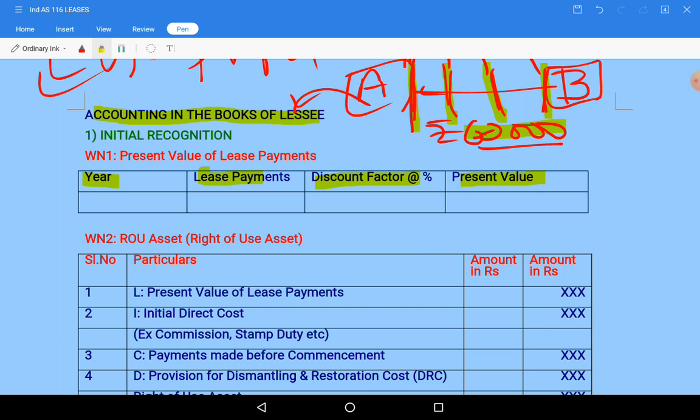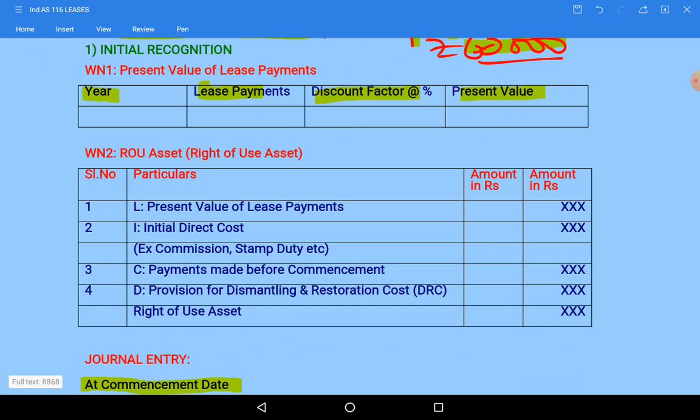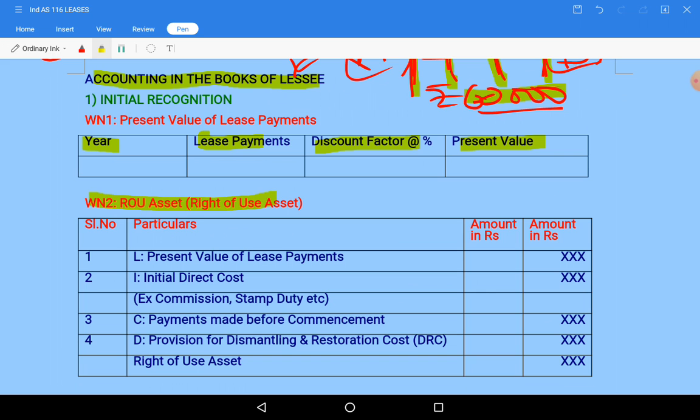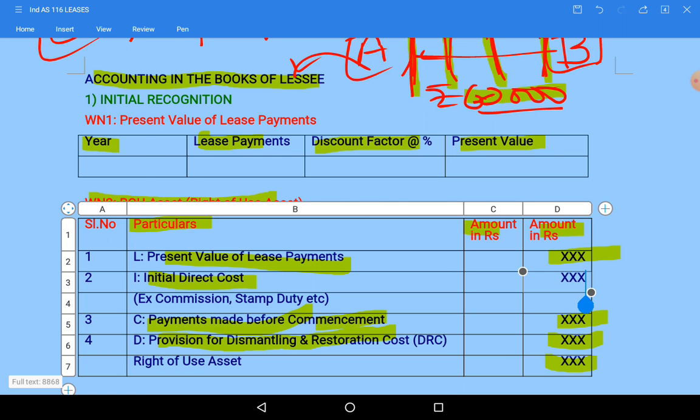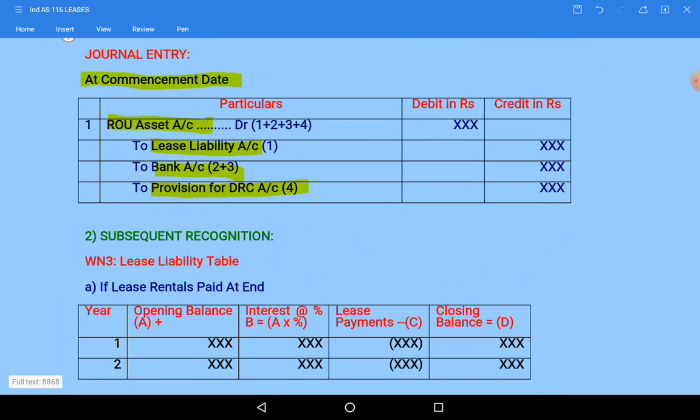That value we will calculate, and asset value will be calculated with the help of working note 2: particulars, amount, 2 columns. Present value of lease payment from working note 1, initial direct cost and payments made for commencement of lease, provision for dismantling and restoration cost, total right of use asset value you will get. This will be recorded in a general entry at the beginning.